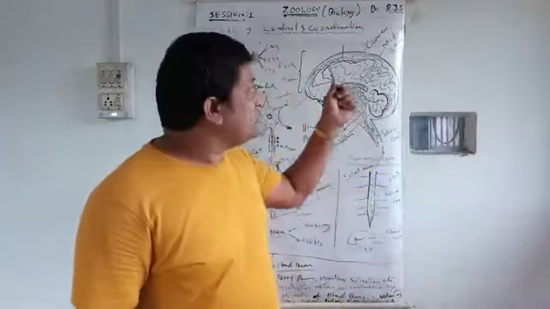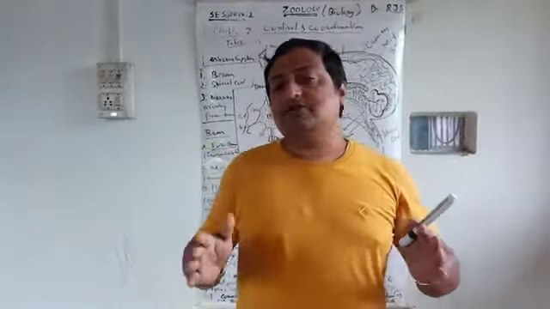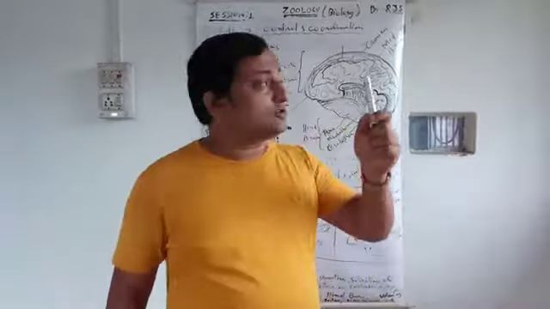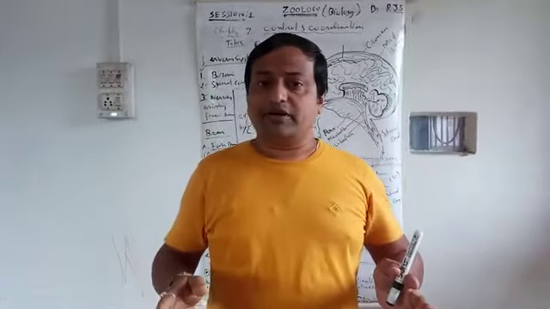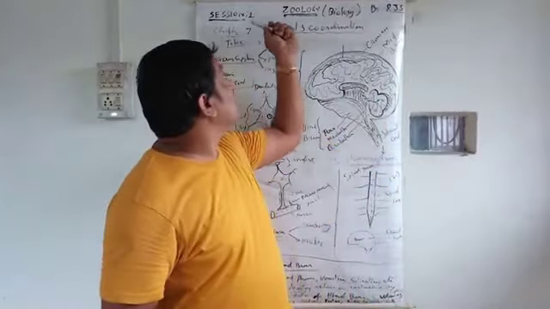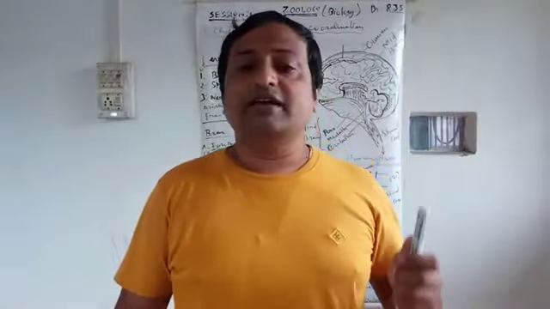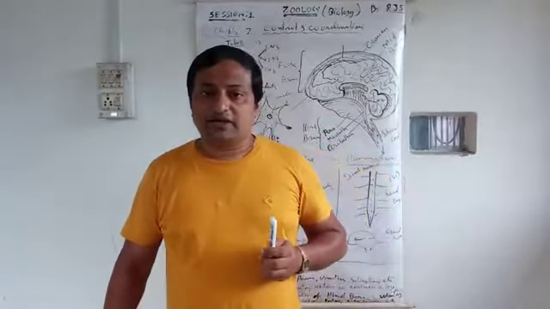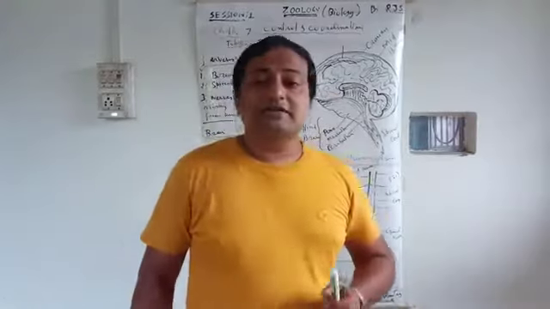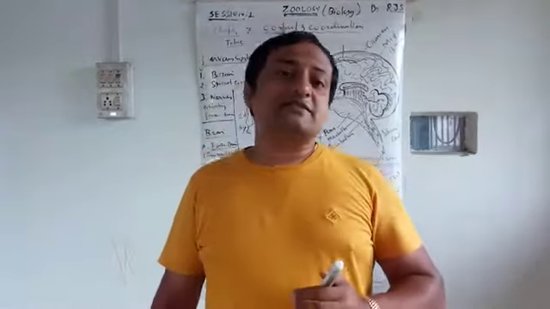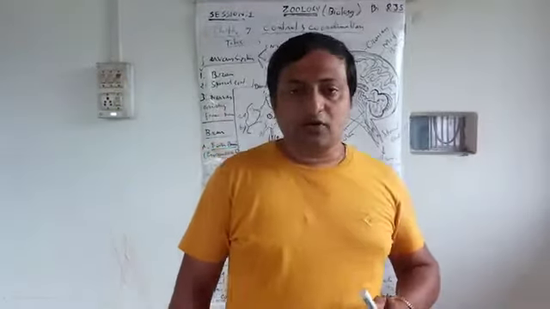But here the chapter is very long, so vast that it is divided into two parts: session 1 and session 2, and the chapter will be completed within these two sessions. Firstly, in session 1 of control and coordination, we will discuss the nervous system. First, what is control and coordination?